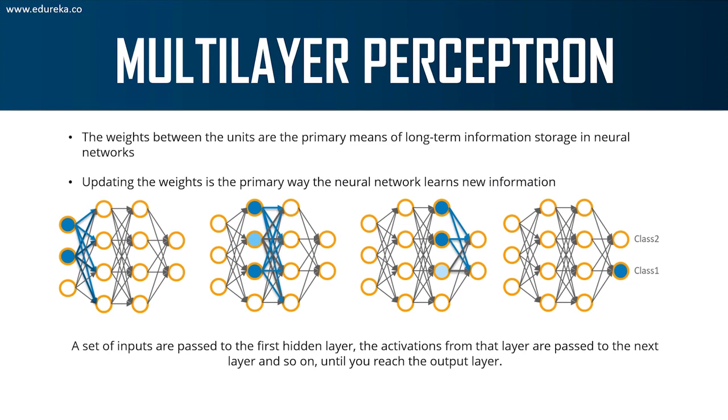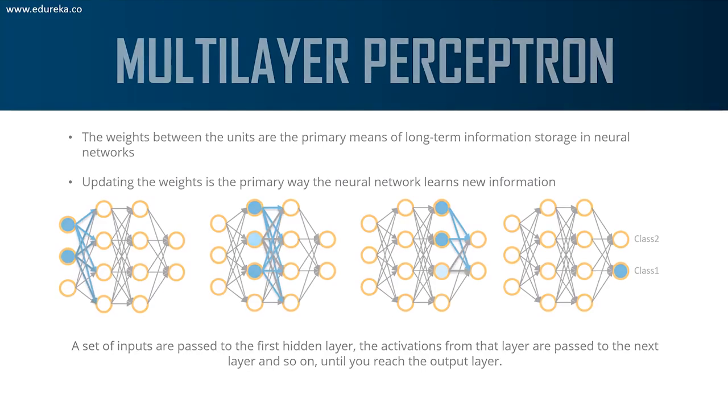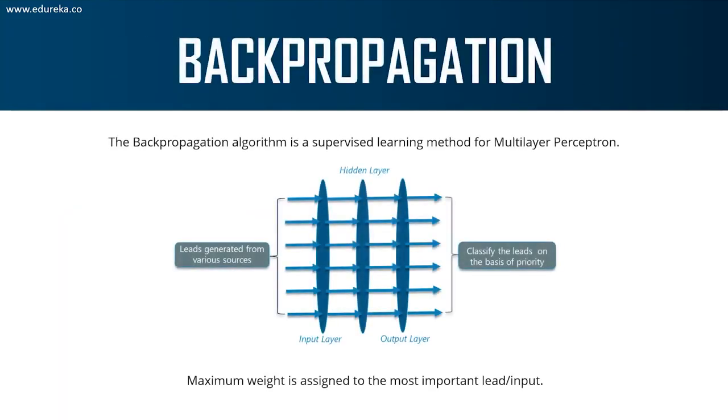Let's put it in another way. So basically we need to train our model. One way to train our model is called backpropagation. So in backpropagation, once you've initialized a weight to each of the inputs, you calculate the output. You get an output, and let's say you have a very high error value in that output. What you'll do is you'll backpropagate, as in you'll go back to the weights and you'll keep updating the weights in such a way that your error becomes minimum. This is exactly what backpropagation is.